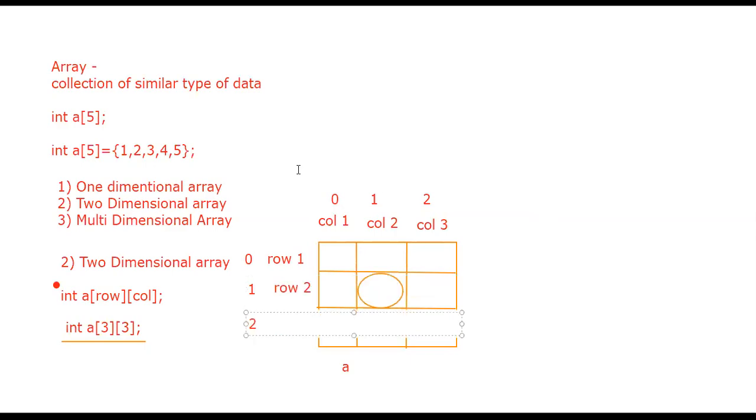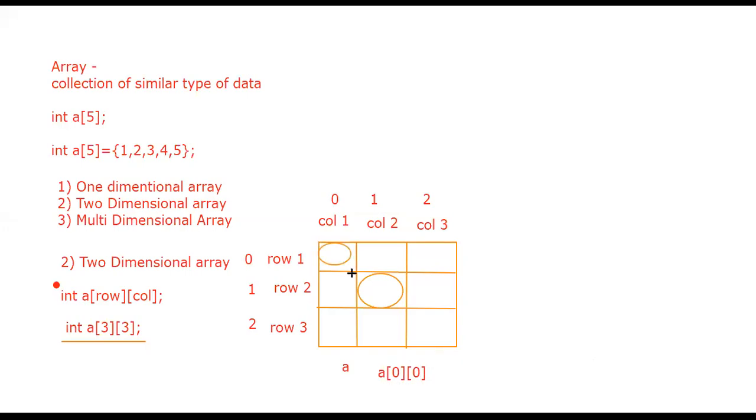But there are 3 different rows. The location we are going to access, where that circle is, has the index a of 1 of 1. With the help of that index, we access that block. If I mention a of 0 of 0, which position is accessed by the compiler? Row 1 and column 1, the first block.